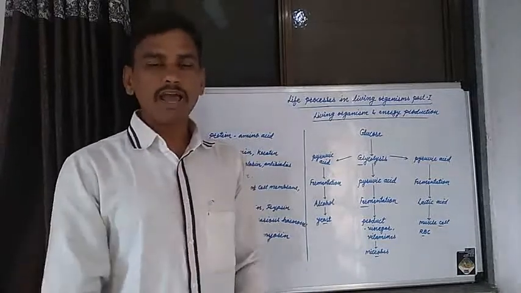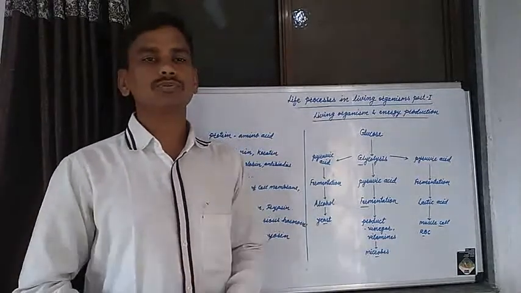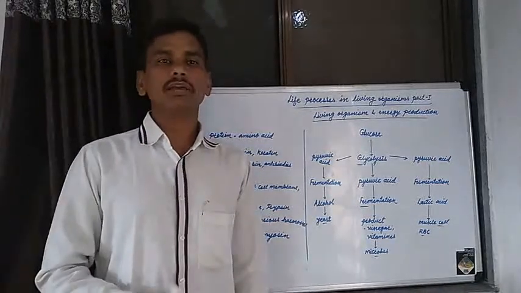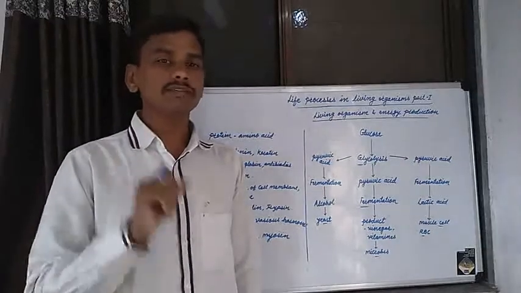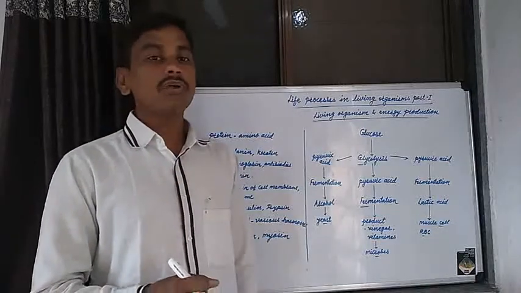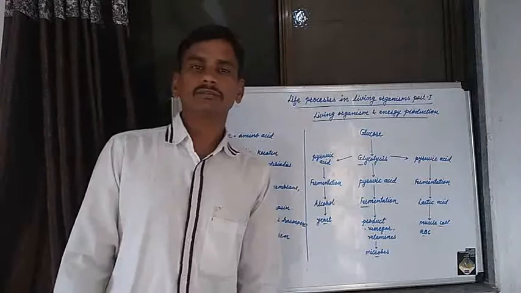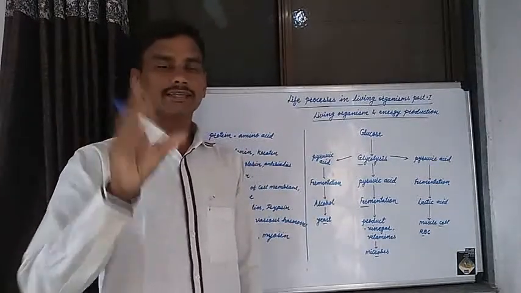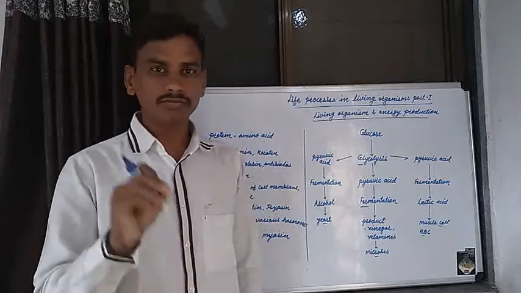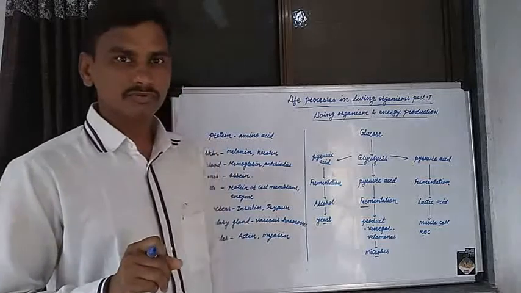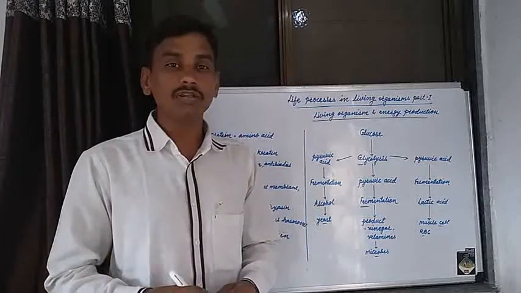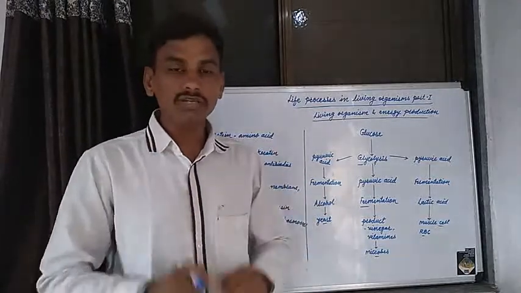More energy is produced by aerobic respiration and less energy is produced by anaerobic respiration. Aerobic respiration is carried out in human beings and anaerobic respiration is carried out in various microorganisms. In aerobic respiration, oxygen is necessary for oxidation of food substances and to release energy. That is known as aerobic respiration. We will see how aerobic respiration is carried out in human beings and how energy is produced.